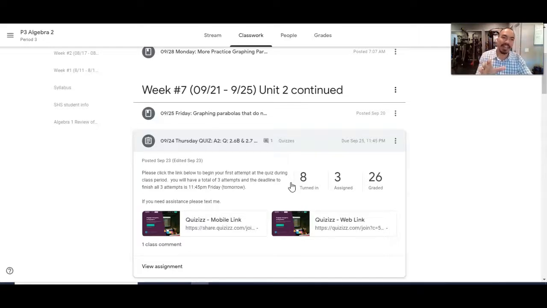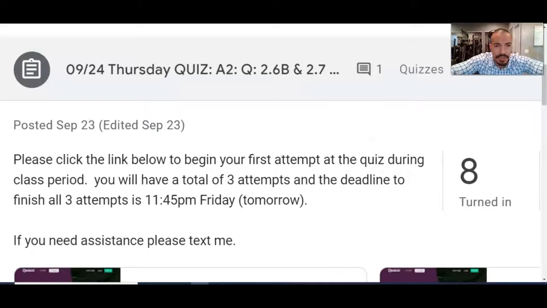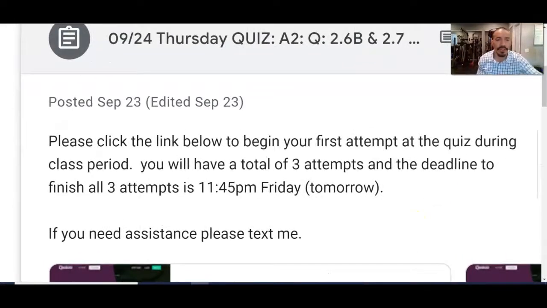Now, when I do assign this, I usually give a 24-hour period, sometimes a little bit longer, to take 3 attempts. And of course, if you read right here in the instructions, let me zoom in. This was on Thursday. Please click the link below and do the first attempt during the class period. You'll have a total of 3 attempts, and the deadline to finish all 3 attempts is 11:45 p.m. Friday, which is tomorrow. So I give them over 24 hours to take all 3 attempts, right?